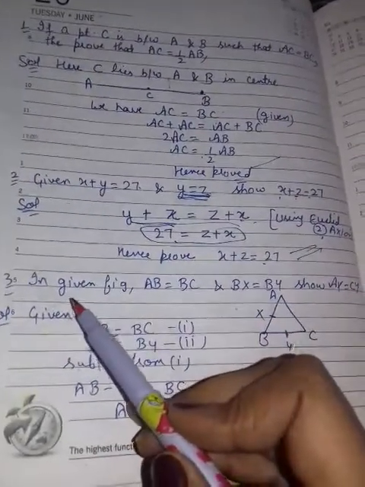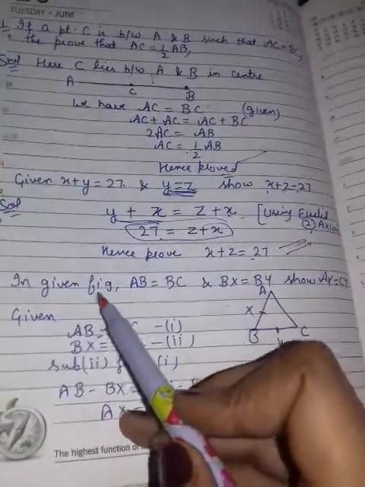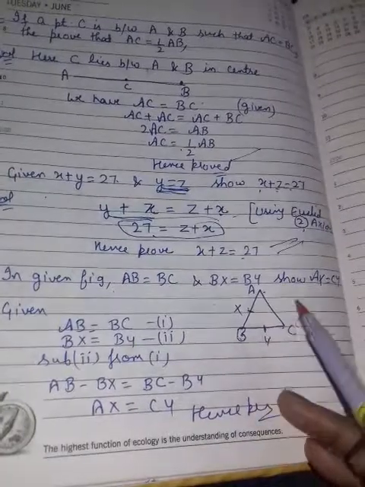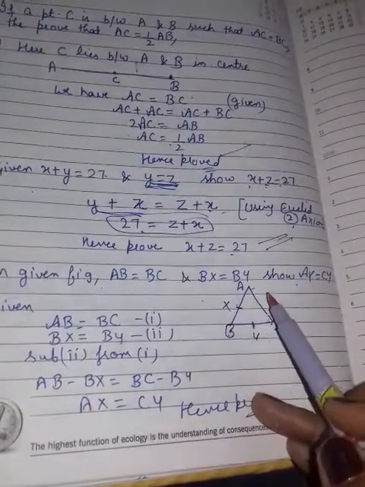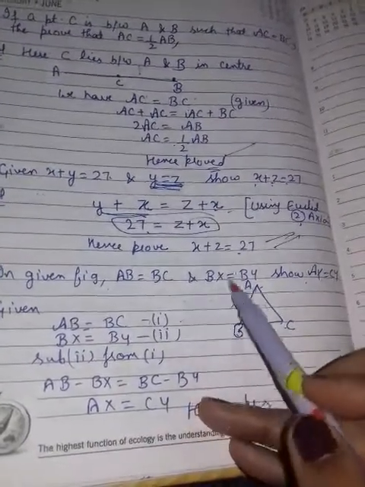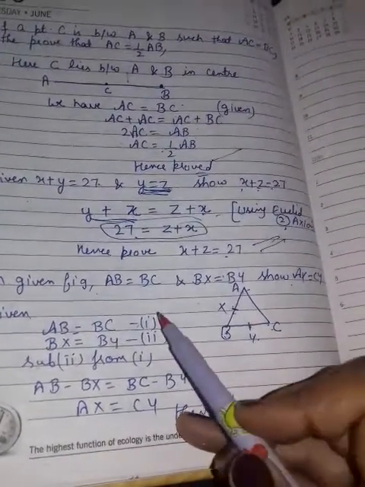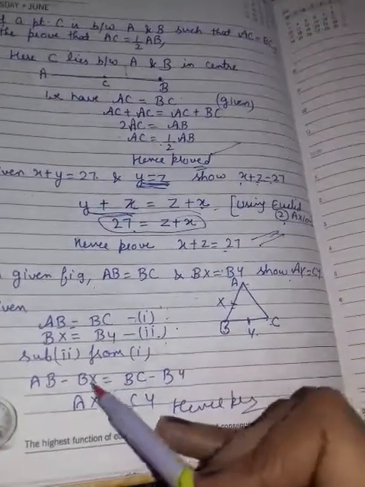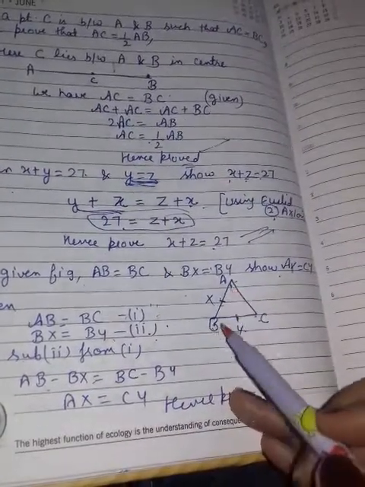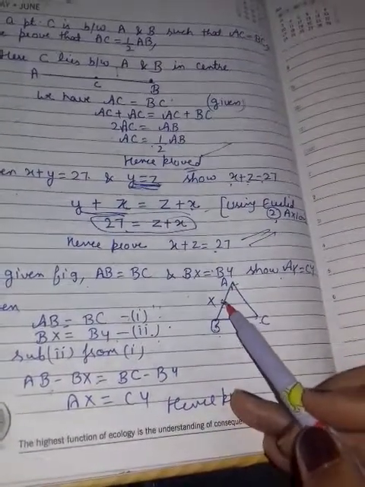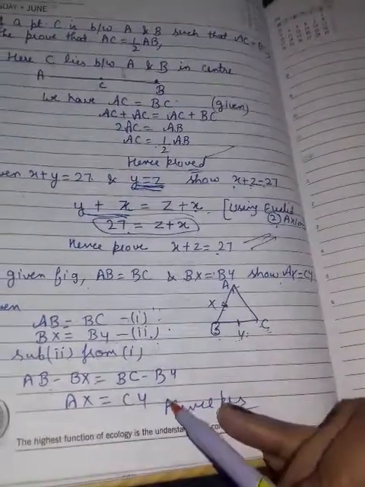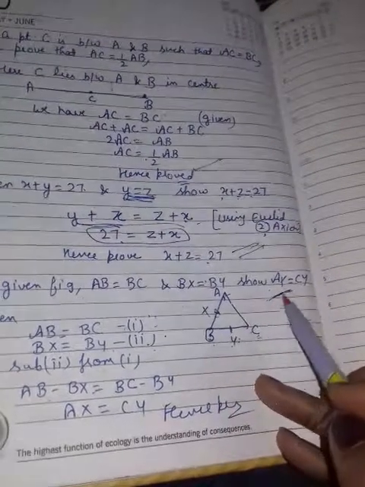In the last but not least, in the given figure AB is equal to BC and BX is equal to BY, it is given. So you have to prove AX is equal to CY. According to your first axiom, I have taken it 1, to this I have taken 2. Now I subtracted these. Then AB minus BX, BC minus BY. Whenever you see in the figure AB minus BX, then what are you getting? AX. And on this side BC minus BY means CY you are getting. So you got what you wanted, hence proved.